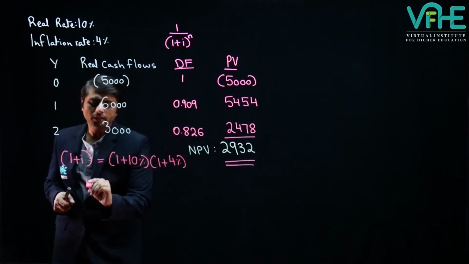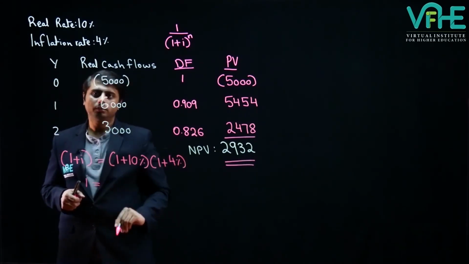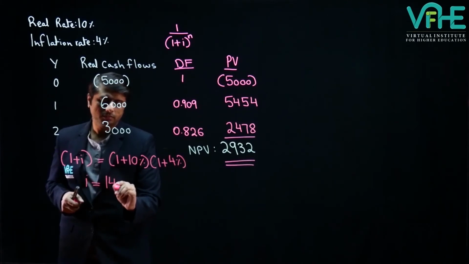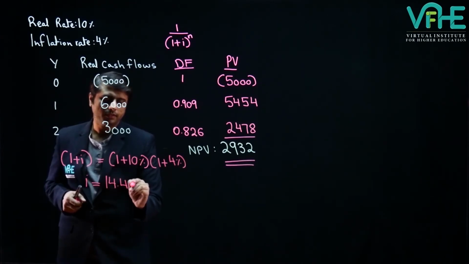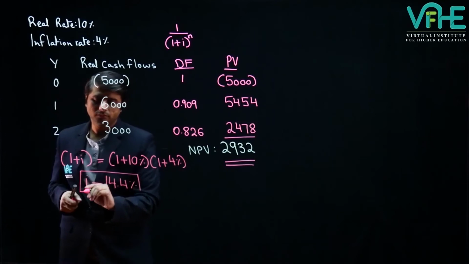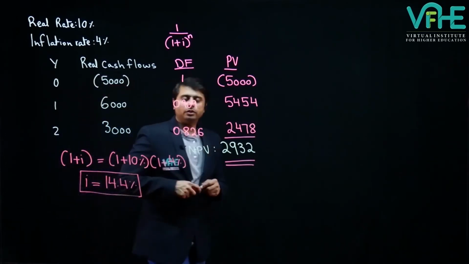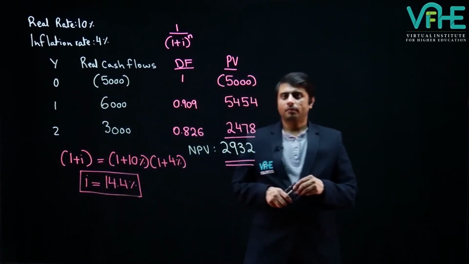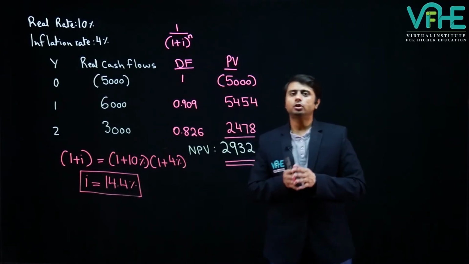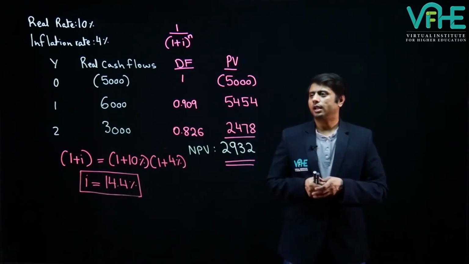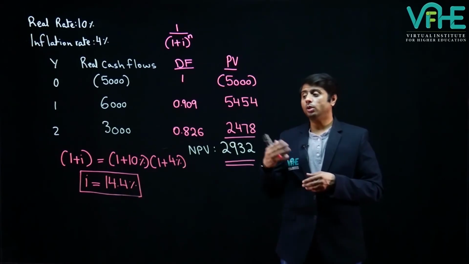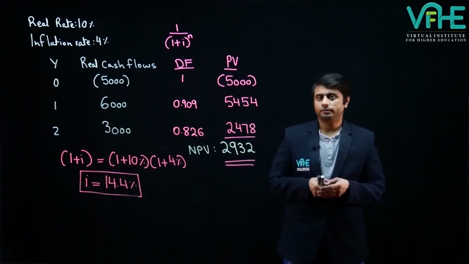Once we solve it, our nominal rate will be 14.4%. So this is our nominal rate. Now let us calculate the nominal cash flows, and after that we will use the nominal rate to discount them off.